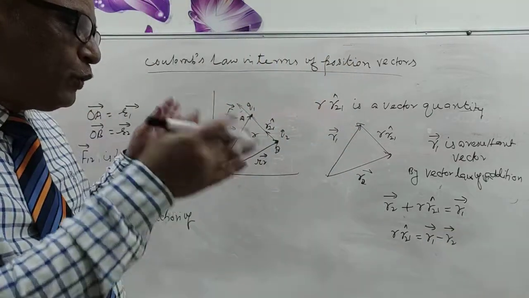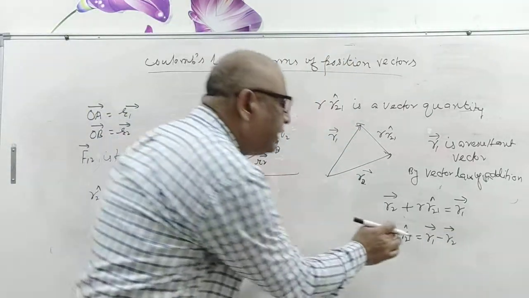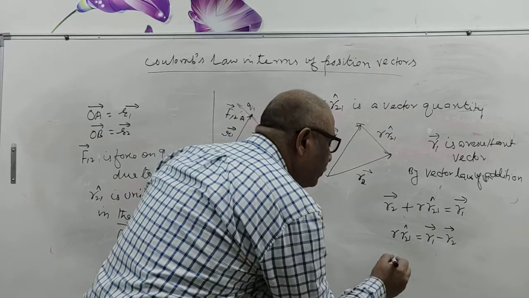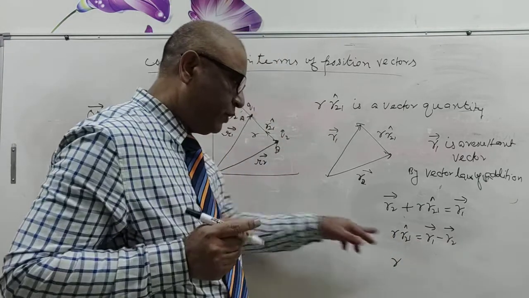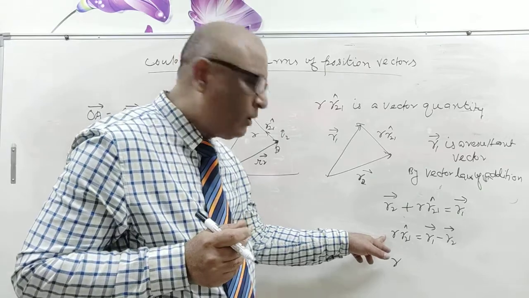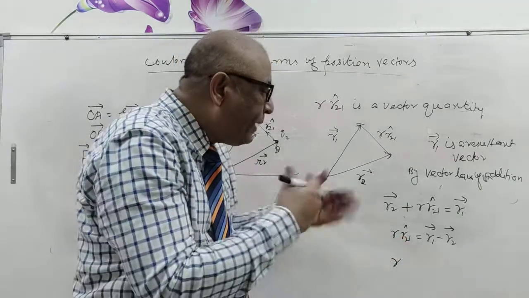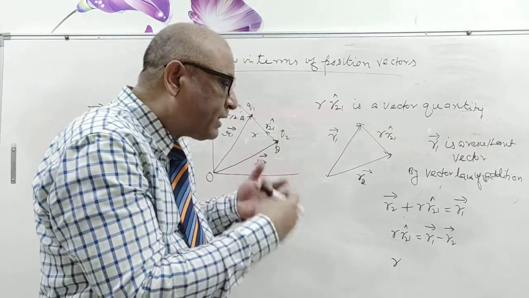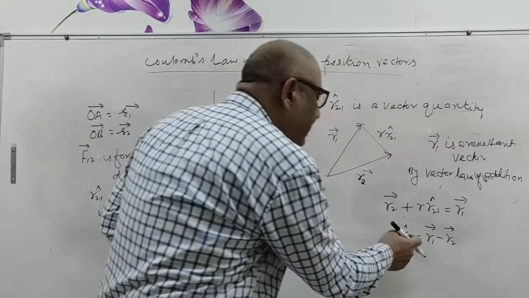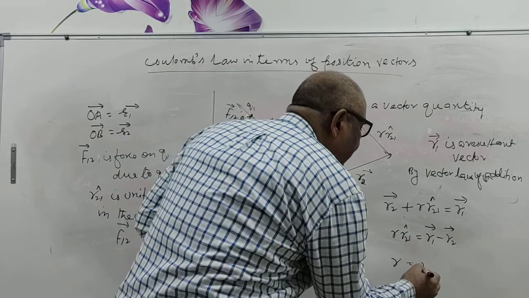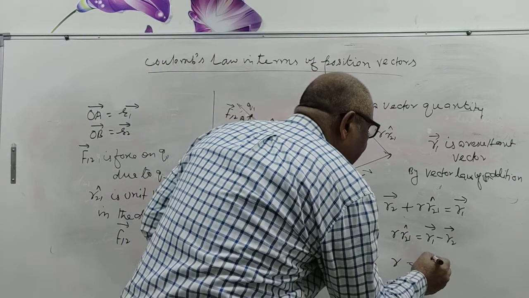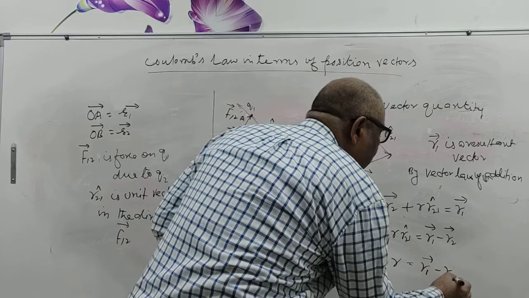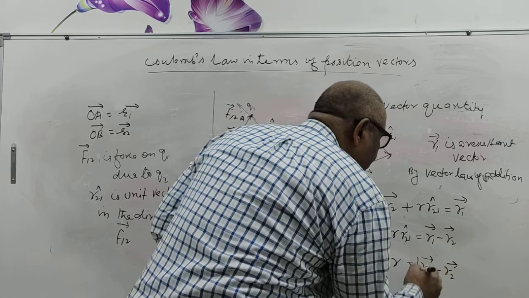But if you want to do it in magnitude, then remove this unit vector, so this becomes only R, because this R is the magnitude multiplied by the unit vector. So make it the magnitude, which is only a scalar. Just replace it, and here it becomes R1 vector minus R2 vector, and this is the modulus.